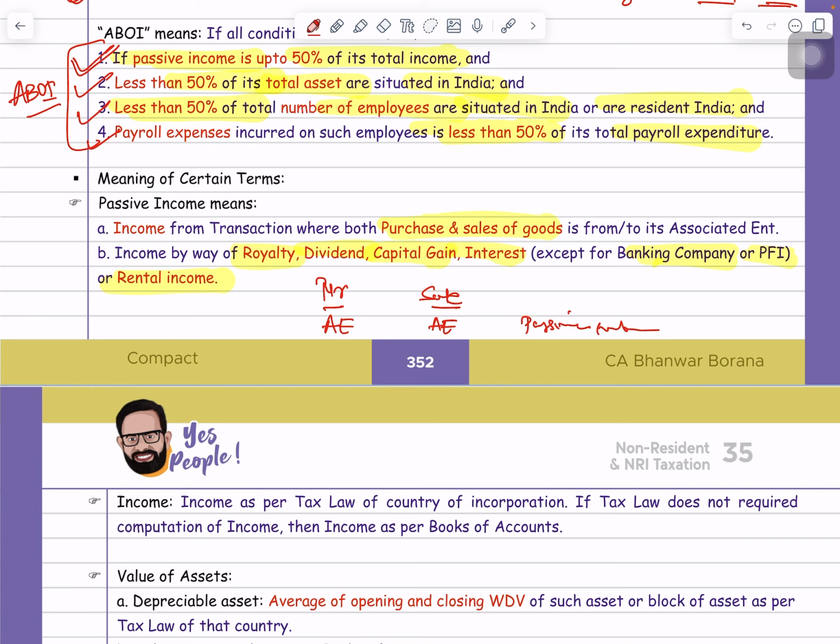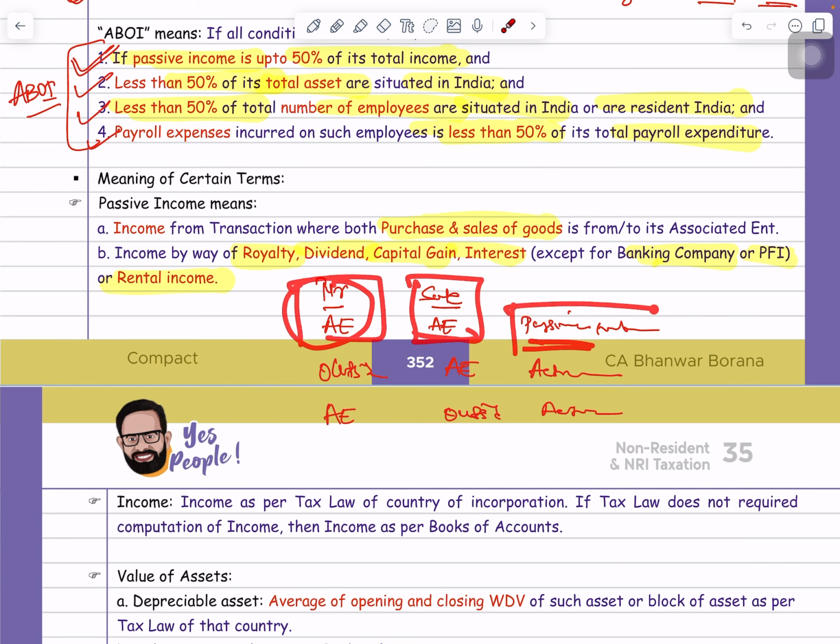This income is known as your passive income. But always remember, suppose you purchase from an outsider and sell to the associate enterprise, that is your active income. Suppose you purchase from the associate enterprise and sell to an outsider, that is also treated as your active income. So your passive income is if you are purchasing from your associate enterprise and selling to your associate enterprise, then that income will be treated as your passive income, but other income will be treated as active income.